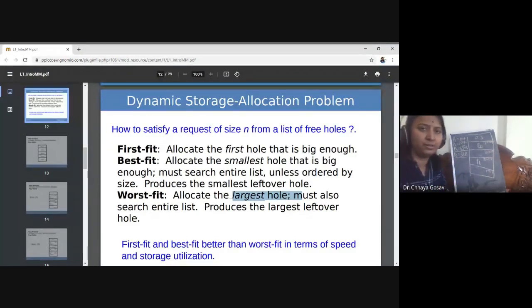Then P4 will ask the memory management unit, let's try whether I can enter into main memory. But even P4 cannot be allocated because these two blocks are not contiguous. They are at different memory locations, 300K and 100K. 380K of memory is free, but we still cannot allocate this process because memory is not in a continuous fashion. This fragmentation is called external fragmentation.